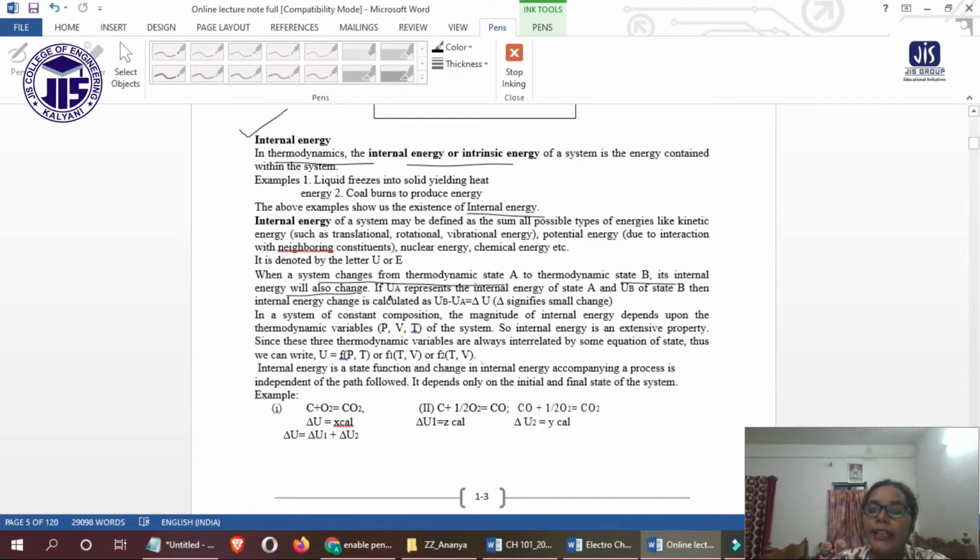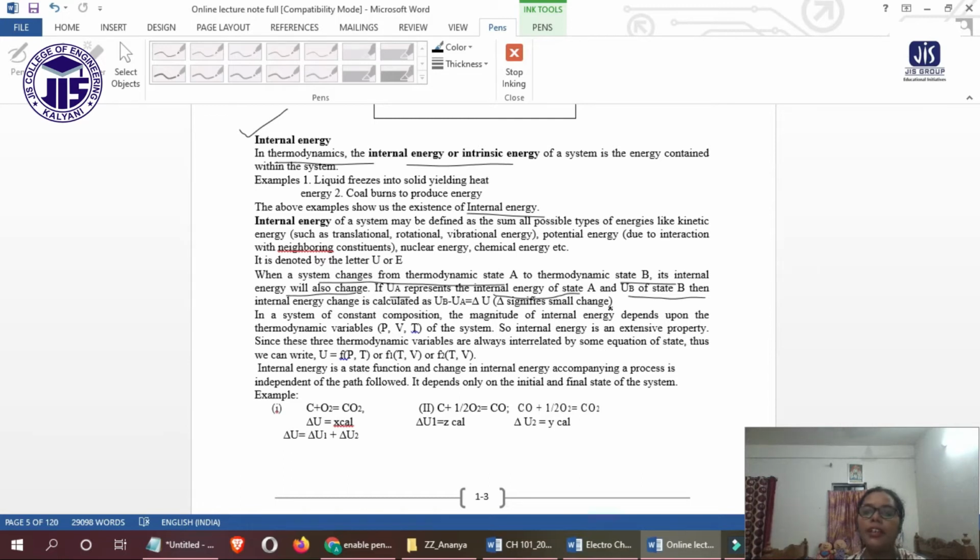If UA represents the internal energy of state A, and UB is the internal energy of state B, then UB minus UA, that is the change of energy, equals delta E. Delta signifies a very small change. That's why we have written it here as delta, a very small change occurring during the reaction.